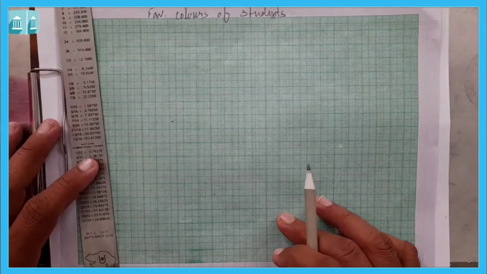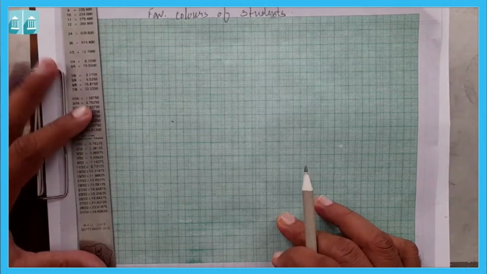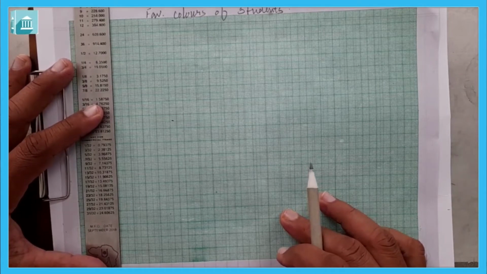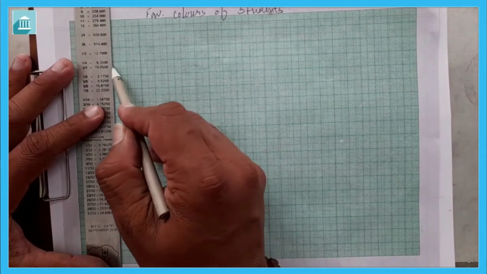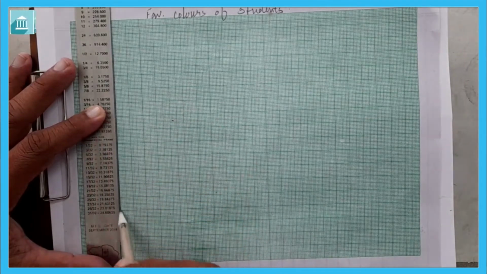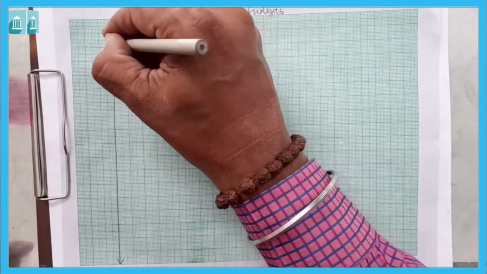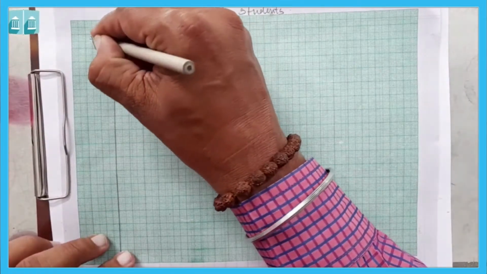Now, the second thing we need is scale. See, choosing a scale. For scale we need some x-axis and y-axis, which we can draw here in a dark line. You can see I am using the dark line like this. This is our y-axis.